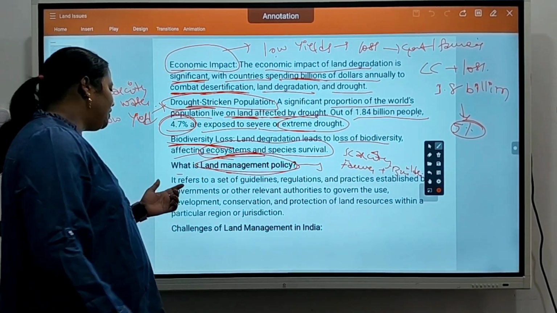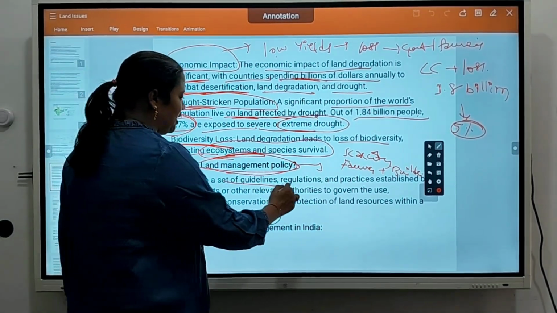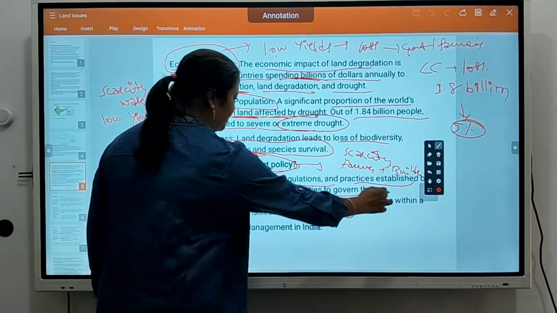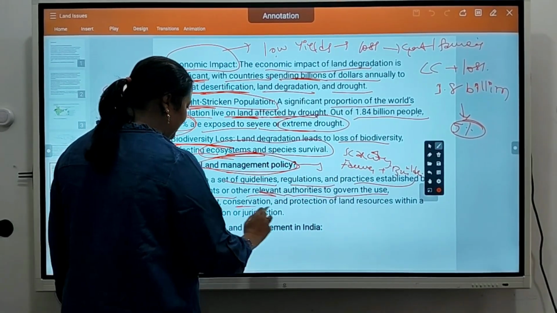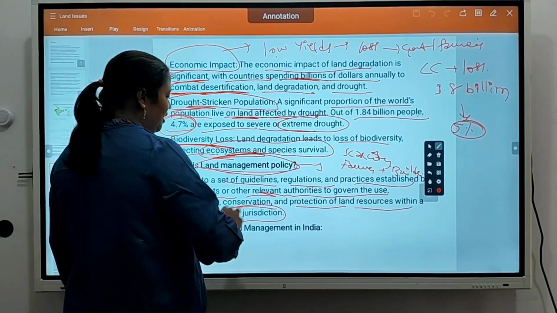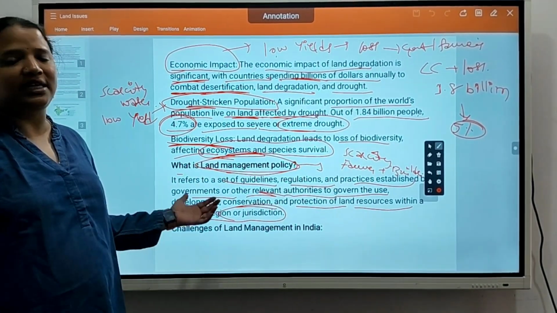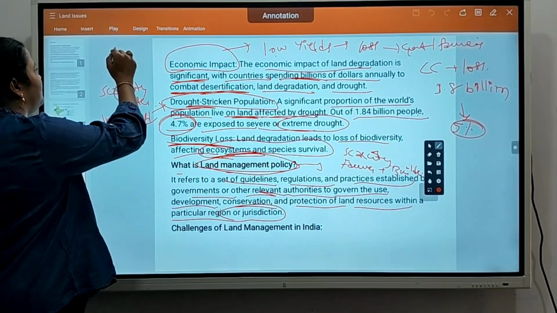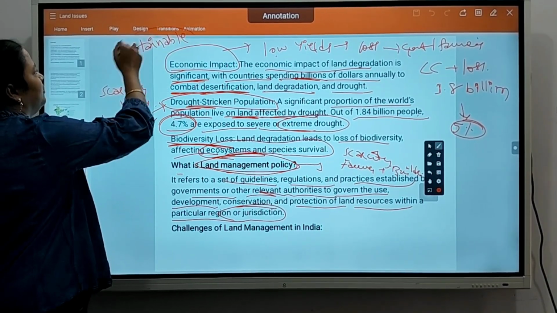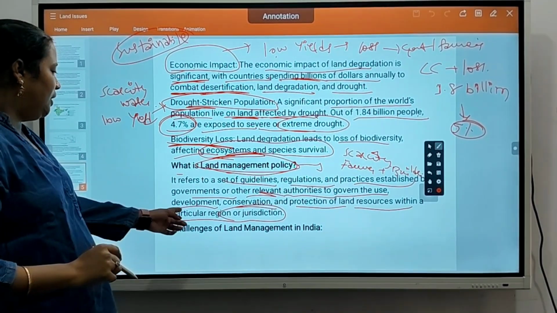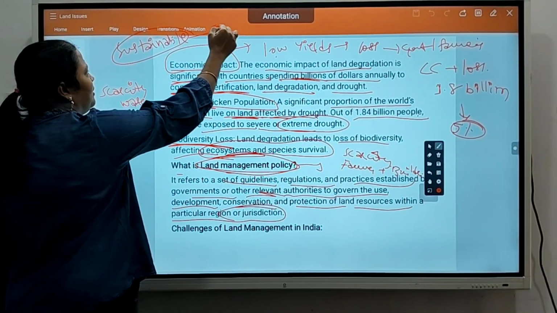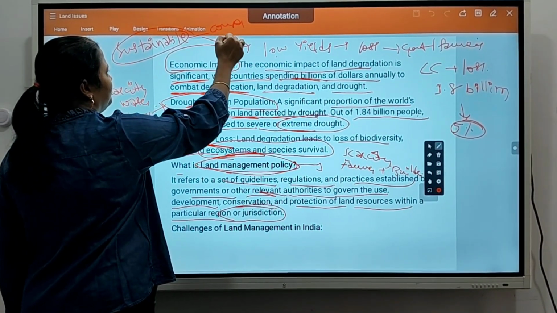Okay, so it refers to a set of guidelines, regulations, and practices established between government and other relevant authorities to govern the use, development, conservation, and protection of land resources within a particular region or jurisdiction. So this is nothing but sustainable use of land. Okay, development, conservation, protection, and at the same time conservation, and protection.